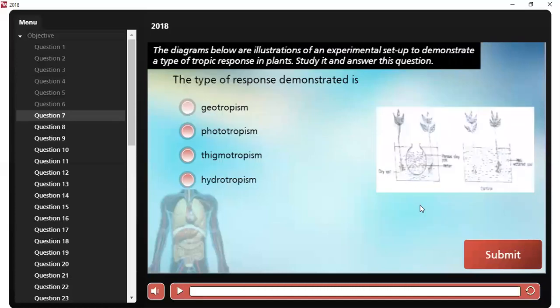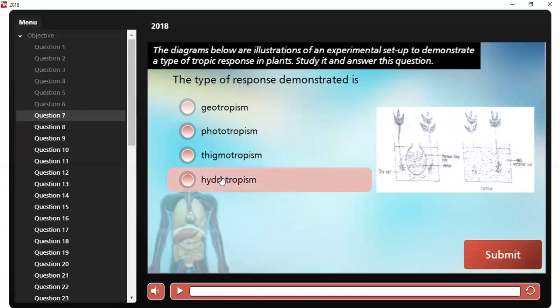Question number 7. First of all, we're going to look at the diagrams on your page. The diagrams below are illustrations of an experimental setup to determine a type of tropic response in plants. Your duty is to study it and answer this question. You can see the diagram in front of you. The question goes as follows: the type of response demonstrated is what?